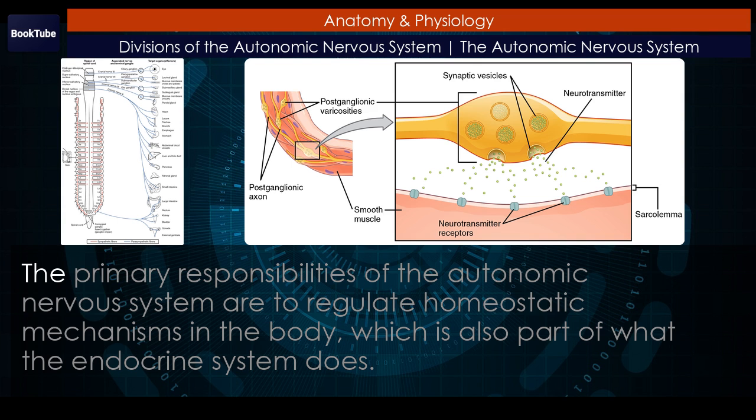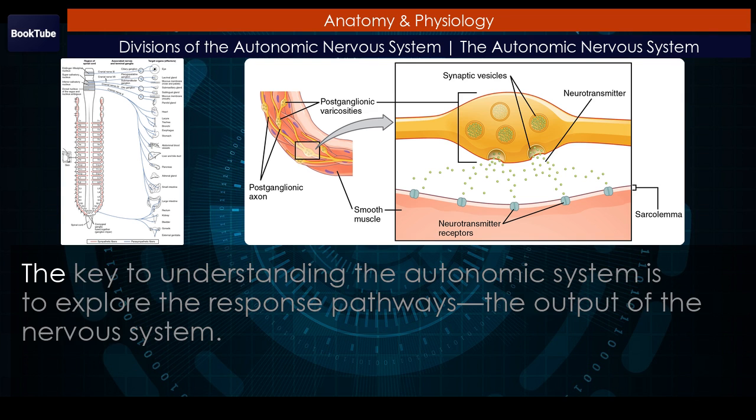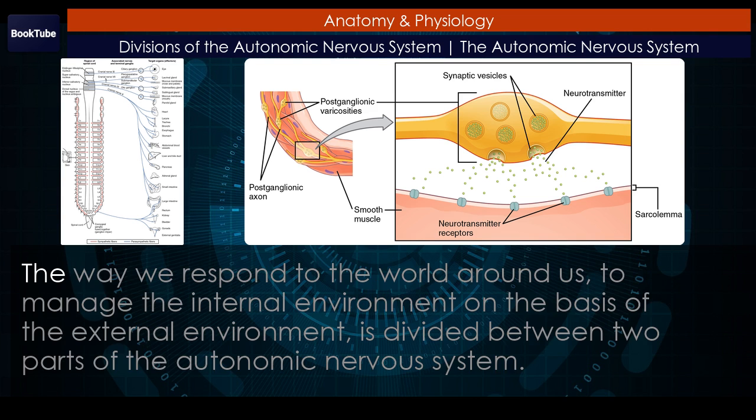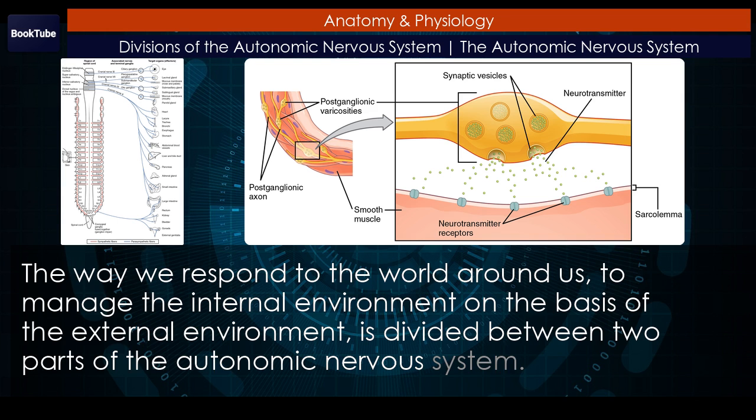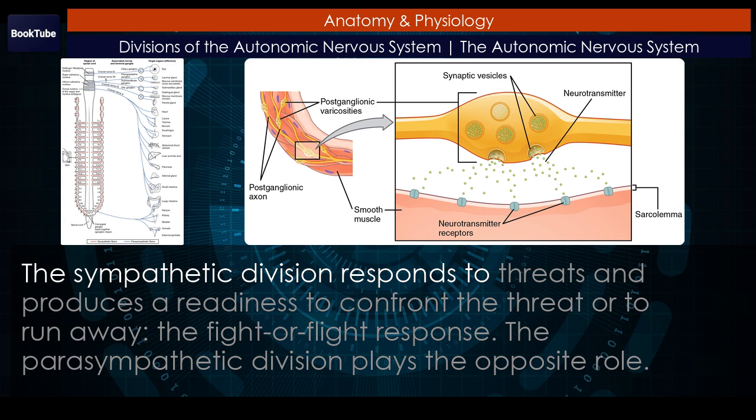Chapter review. The primary responsibilities of the autonomic nervous system are to regulate homeostatic mechanisms in the body, which is also part of what the endocrine system does. The key to understanding the autonomic system is to explore the response pathways, the output of the nervous system, the way we respond to the world around us. To manage the internal environment on the basis of the external environment, it is divided between two parts of the autonomic nervous system. The sympathetic division responds to threats and produces a readiness to confront the threat or to run away. The fight or flight response.